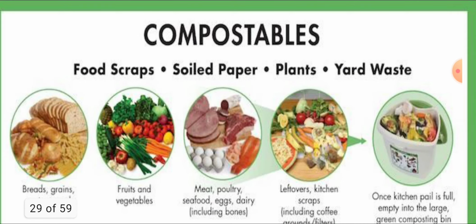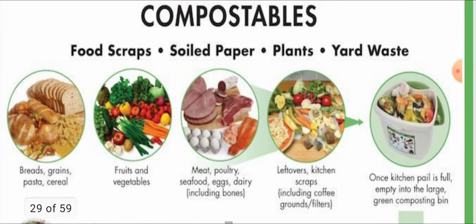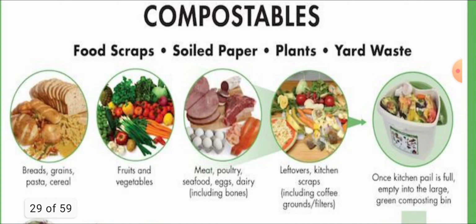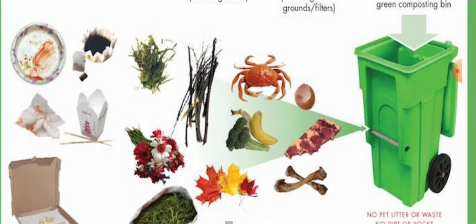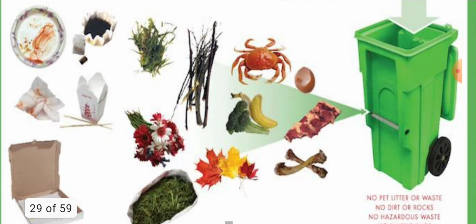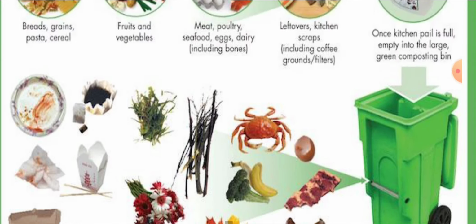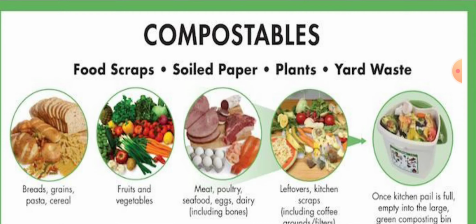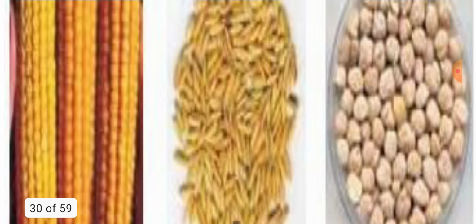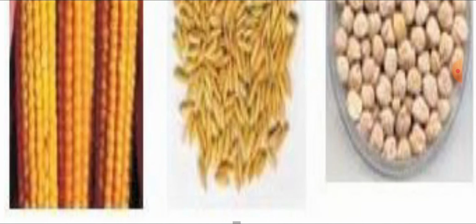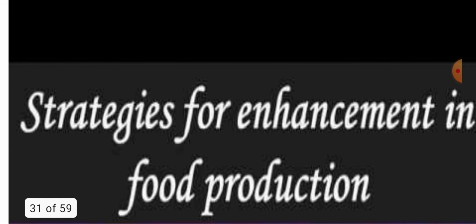Then the compost stables: what is obtained, like bread, grain, pasta, cereals, fruit, vegetable, meat, poultry, leftover kitchen scraps, and kitchen pail. These are all concerned with agriculture. We can put them in a waste dustbin so that they will form compost that is used in agriculture. Here are shown the improved high yielding varieties of maize and black gram.